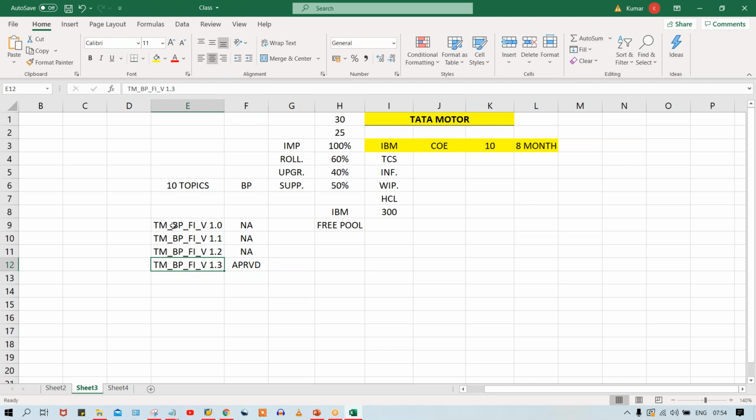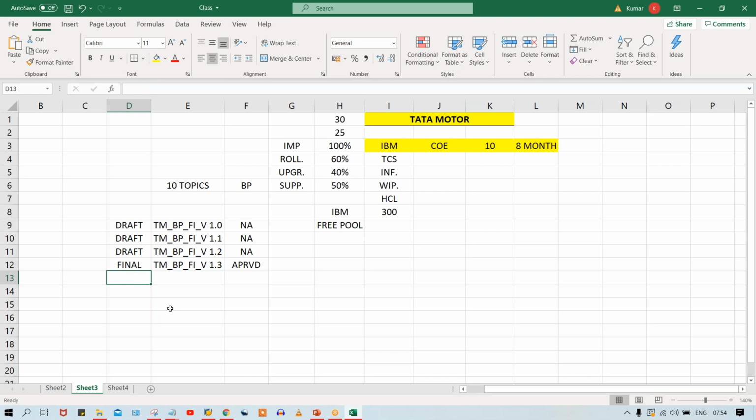Generally if somebody asks a question like that, you have to say that whatever the not approved versions are, they are called draft versions. So these are all draft versions. And whatever is approved is called the final version.